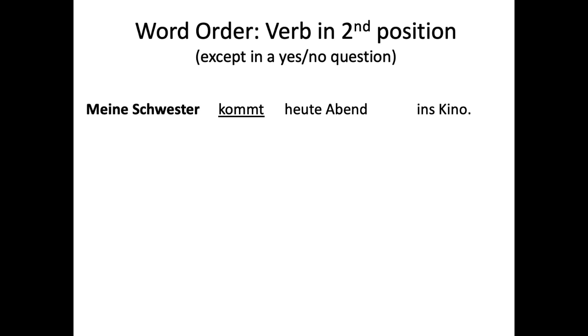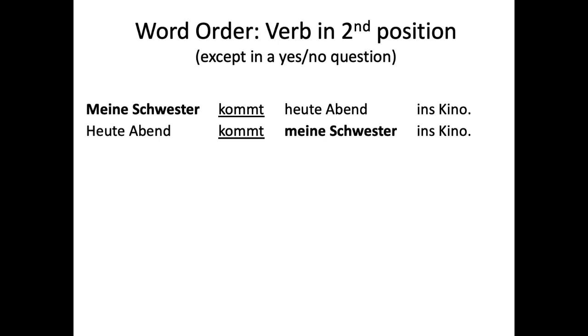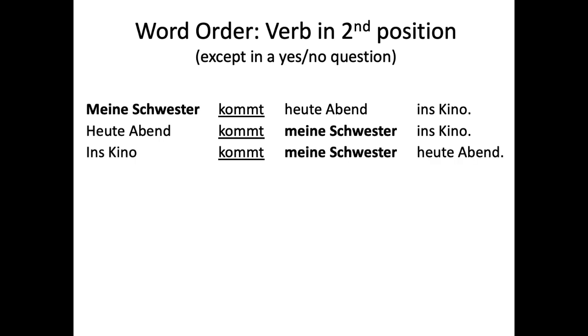The subject is meine Schwester. Then we've got heute Abend, which is an adverb time expression, and then ins Kino, which is a prepositional phrase indicating a place. So you could say, for example, heute Abend kommt meine Schwester ins Kino, which would then emphasize this evening. This evening or tonight, my sister is coming to the movie theater. Or ins Kino kommt meine Schwester heute Abend. That would emphasize the ins Kino part.